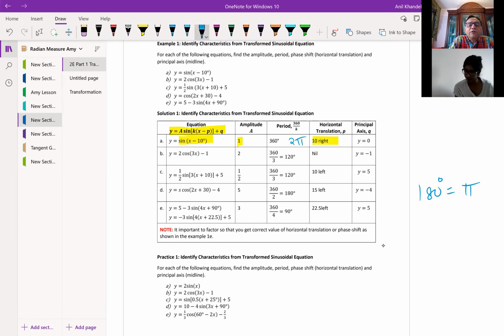Now, if I look into the cosine function in part B, can you tell me what is the amplitude for this? So would you have a vertical stretch of 2? That gives you 2 as your amplitude. Perfect. And what is the time period for this?